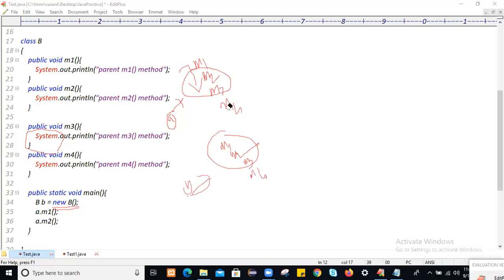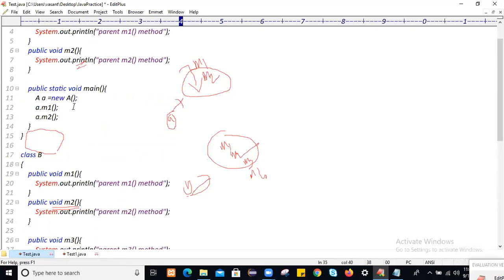This is not the class A object, this is the class B object. All the properties m1, m2, m3, m4 get loaded because of the class B object. On this class B object, you can access all the properties. How to access? What is the reference variable name? b.m1, and b.m2. Similarly, you can call b.m3 and b.m4. So what happens when you go with this approach?